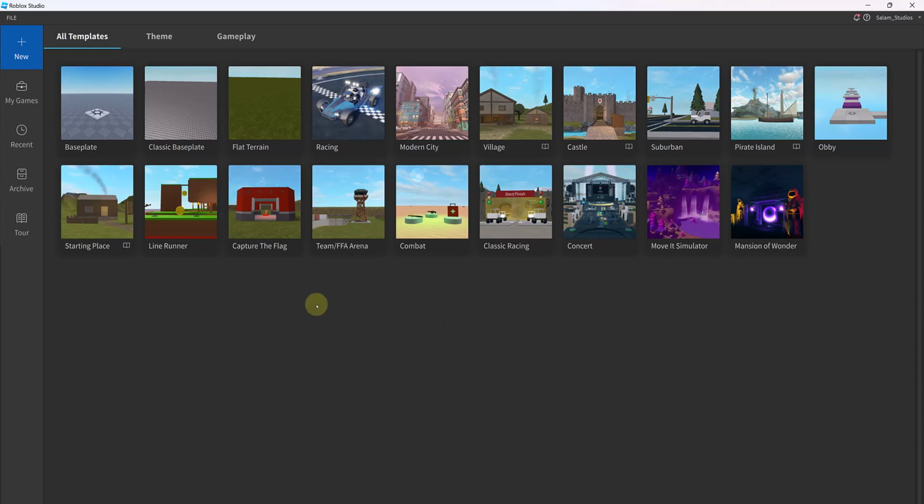Alright, so I have Roblox Studio open, and the first thing it will probably ask you is to log in or create an account if you need to, and log in to get started. Any creator or developer who wants to make something from scratch would open this template called baseplate. There are other templates that you can freely explore if you want to later. These templates may have interesting scripts or maps that you might want to look at. What we want to do is open the baseplate template.